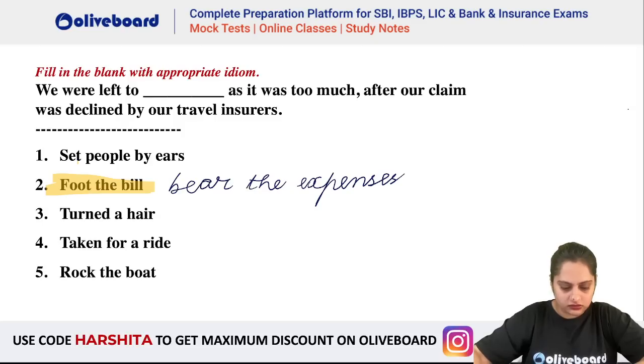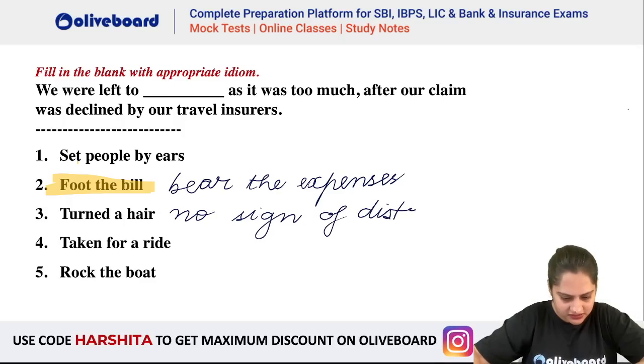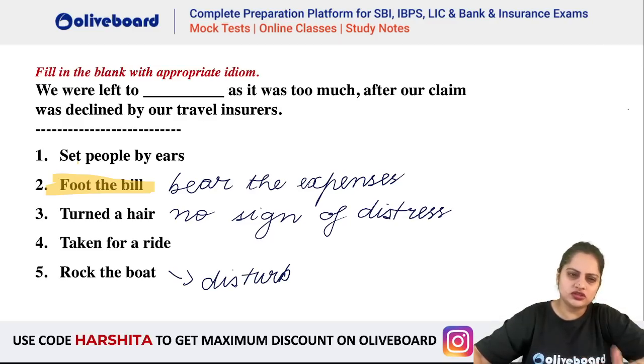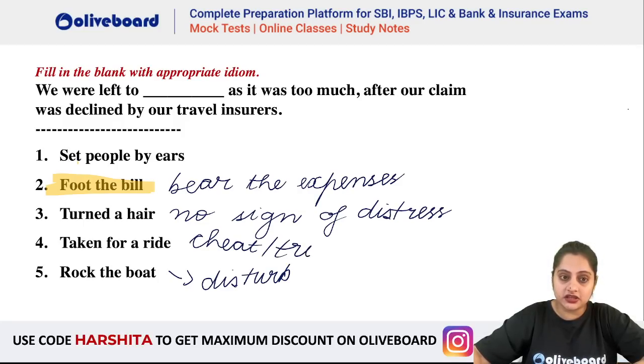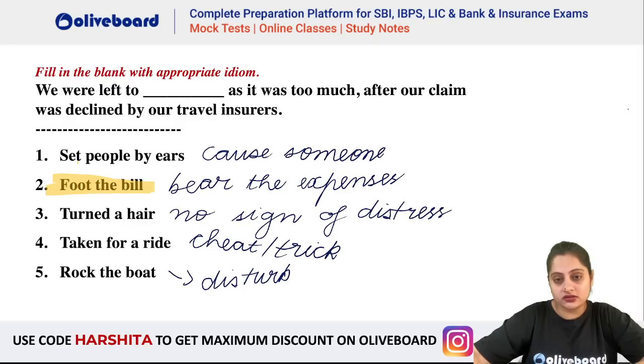Okay. Now, when you show no sign, this I think we did, turn ahead, no sign of distress, no sign of anxiety, you are unafraid, you turn ahead. We say, rock the boat means disturb a stable situation. Everything is going smooth and you disturb that situation. Now, somebody tricks you, cheats you, means you are taken for a ride. Okay. Cause someone to engage in dispute. Cause a fight, basically. Cause someone to engage in a dispute, in a conflict, in a fight.